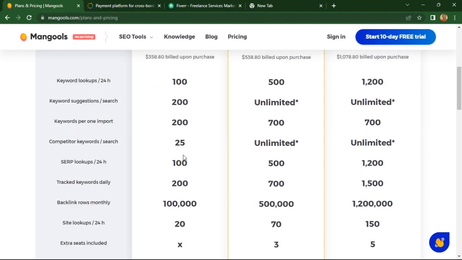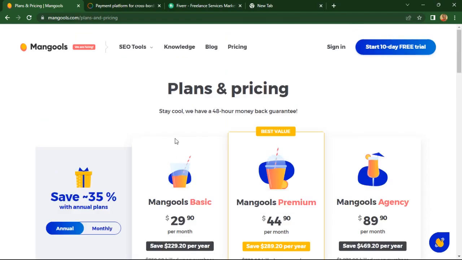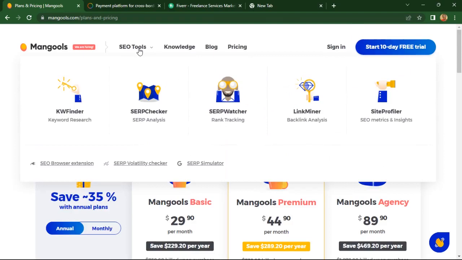That's if you want to purchase the Mangoose digital tool or the Mangoose SEO tool. Because as you can see, it's clearly stated SEO tool. As you all know, SEO controls the internet. If you are not good with SEO as a digital content creator, you actually find it difficult to succeed, and that's why platforms like Mangoose have already dedicated themselves to helping content creators with the best SEO research or the best SEO recommendation when it comes to creating digital content.